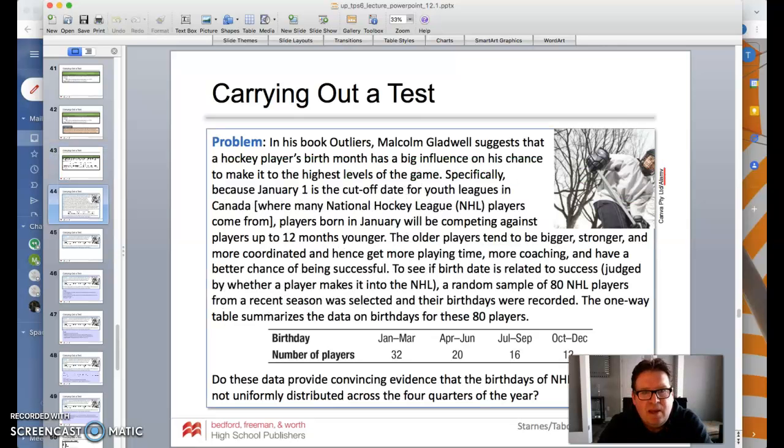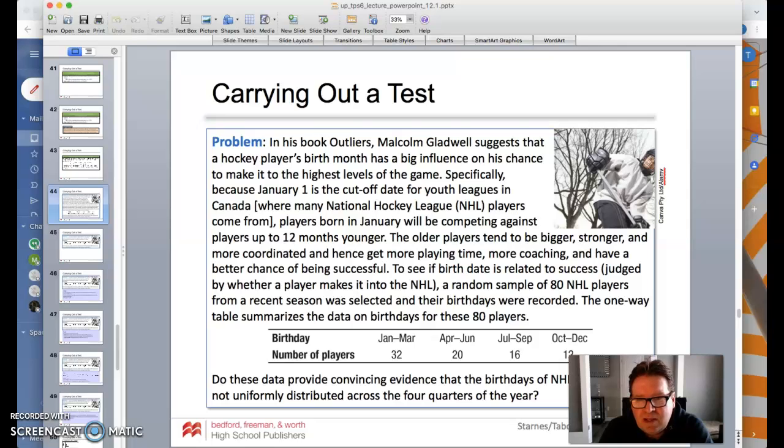So here it is. In his book, Outliers, Malcolm Gladwell suggests that a hockey player's birth month has a big influence on his chance to make it to the highest levels of the game. Specifically, because January 1st is the cutoff date for youth leagues in Canada, where many NHL players have come from, players born in January will be competing against players up to 12 months younger. And the older players tend to be bigger, stronger, and more coordinated. And we've all seen that in the youth. That's certainly a good point. And hence get more playing time, coaching, and have a better chance of being successful.